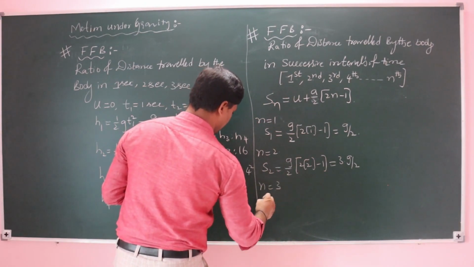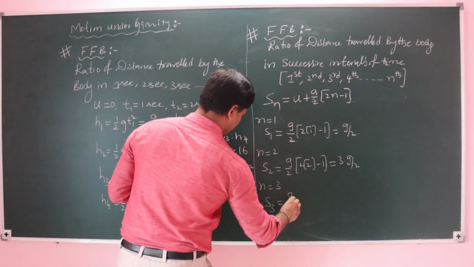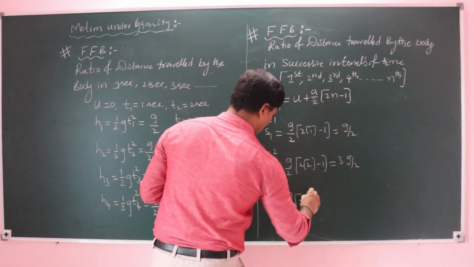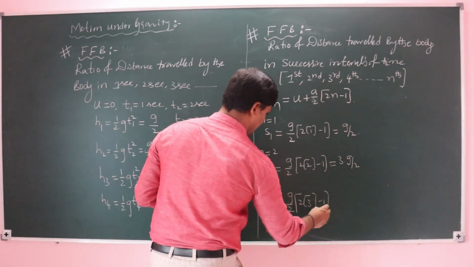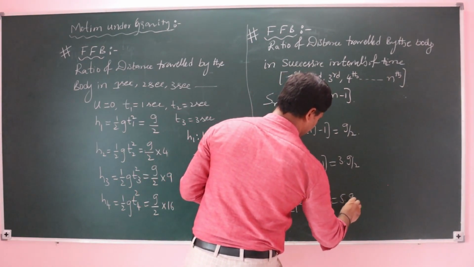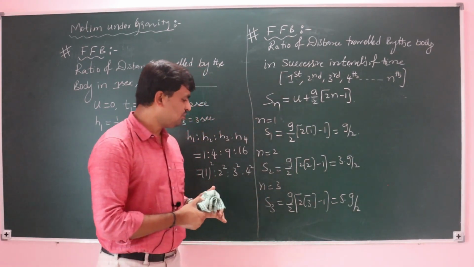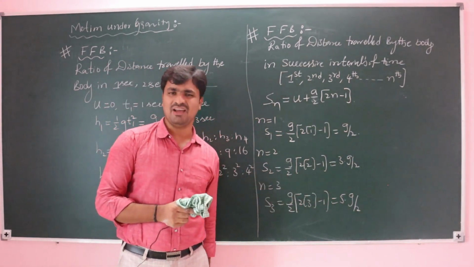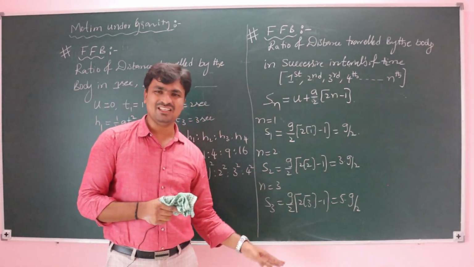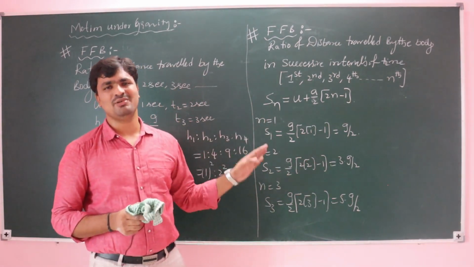Next n is equal to 3: S3 is g by 2 into (2 into 3 minus 1), nothing but 5g by 2. Next n is equal to 4: 7g by 2, then 9g by 2, 11g by 2, like that.